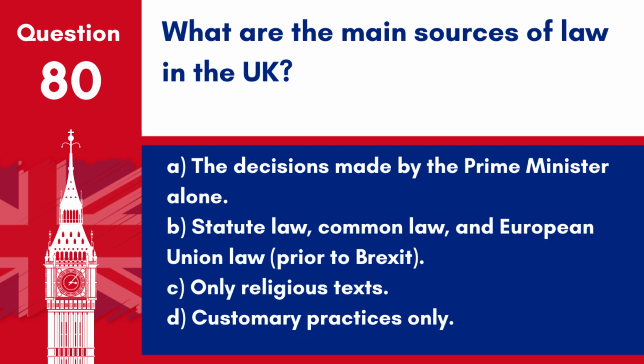Question 80. What are the main sources of law in the UK? A. The decisions made by the Prime Minister alone. B. Statute law, common law, and European Union law prior to Brexit. C. Only religious texts. D. Customary practices only.